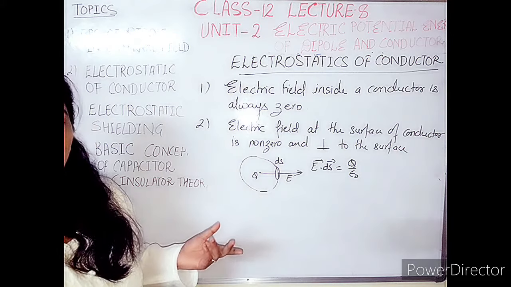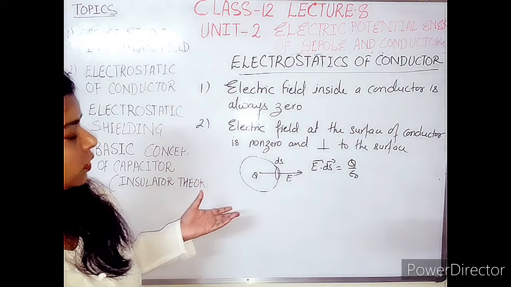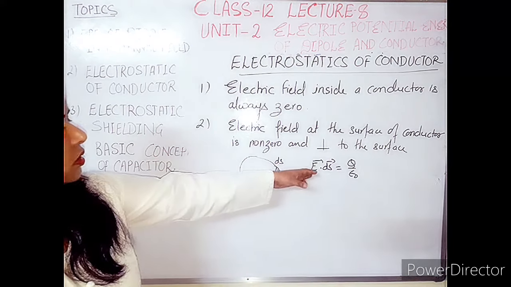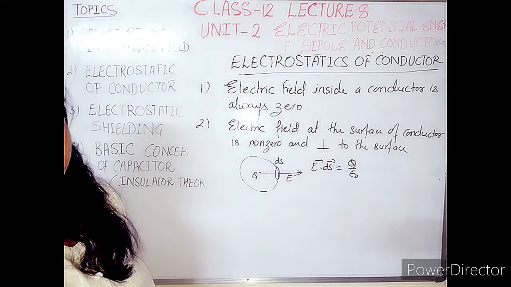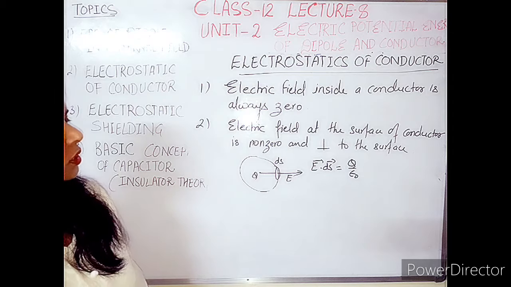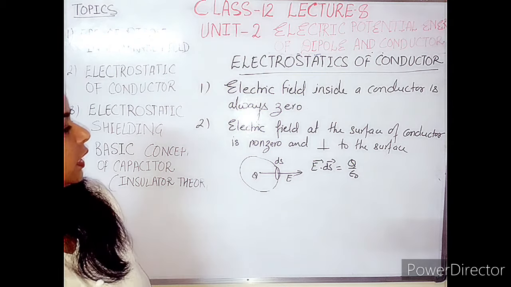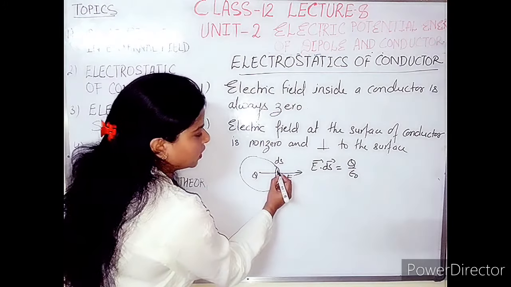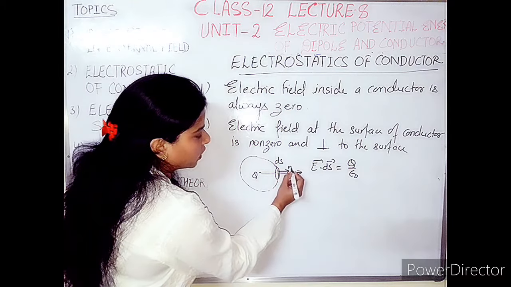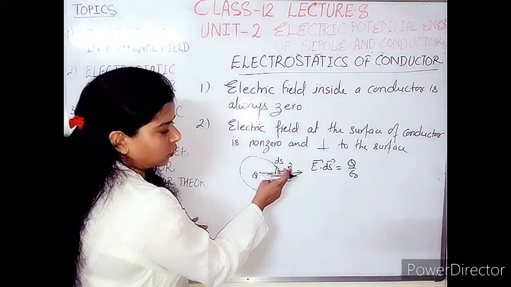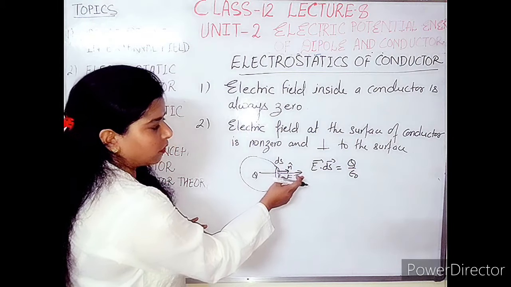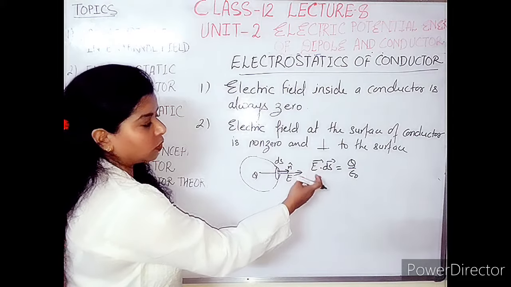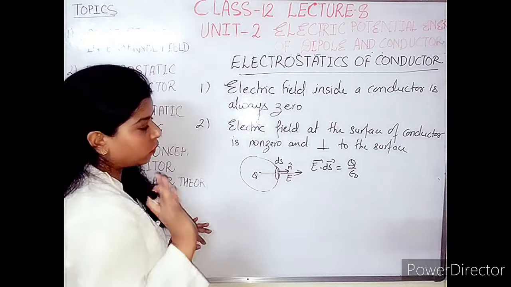Cos 0 is 1. If cos 0 is not 1, then this left hand side result will be 0, like the cos 90 case. So there will be no flux in this situation, so we have to consider this case. And you can see here, this is the normal area vector in the direction of electric field. So that is why the cos theta term here should be equal to cos 0, which is equal to 1.